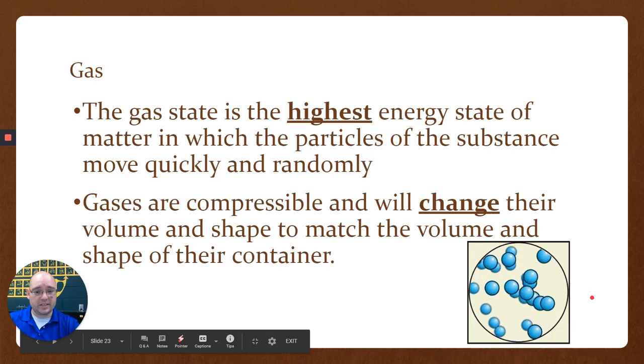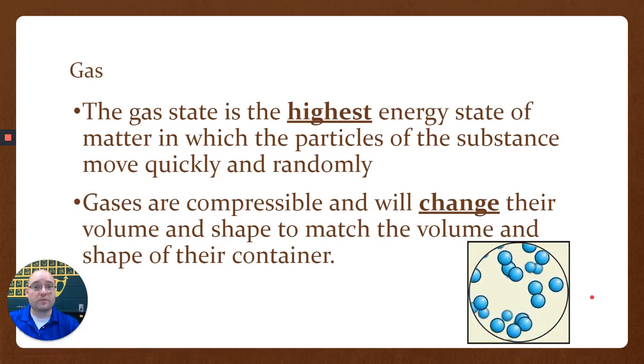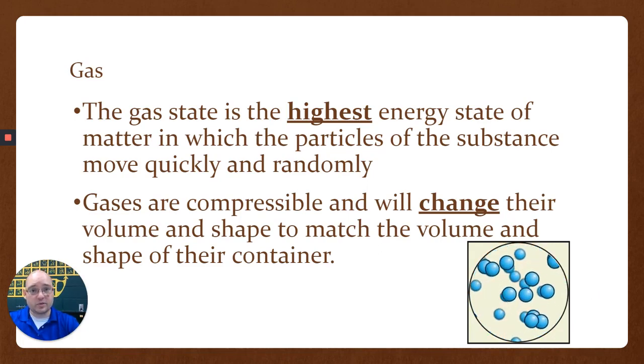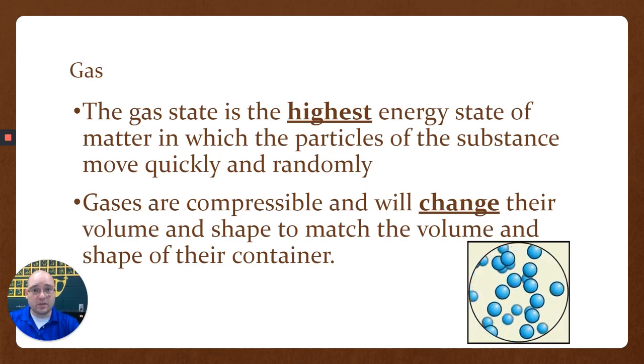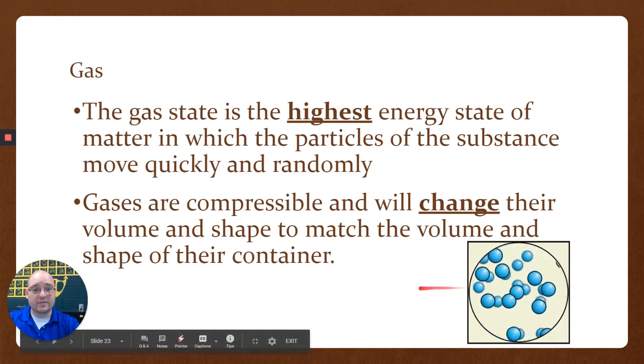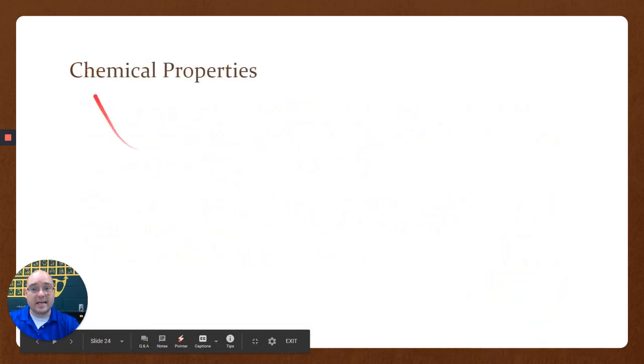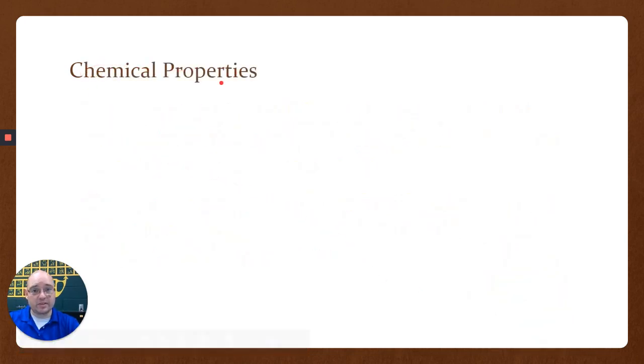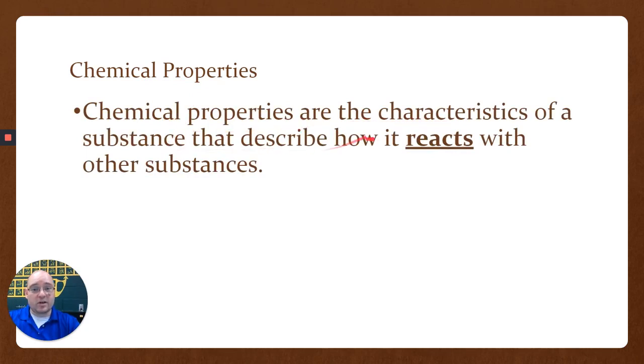So you've seen the solid, liquid, and gas. Now again, make sure you understand that these are physical characteristics. They're physical properties. So the state of matter, whether it's a gas, a solid, a liquid, the physical state of matter is a physical property. Physical properties are things that you can observe with your senses and describe what it is. Chemical properties are characteristics that describe how it reacts with other substances. So physical properties describe what it is. Chemical properties describe how it behaves.